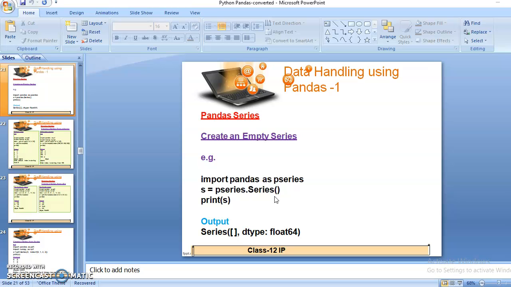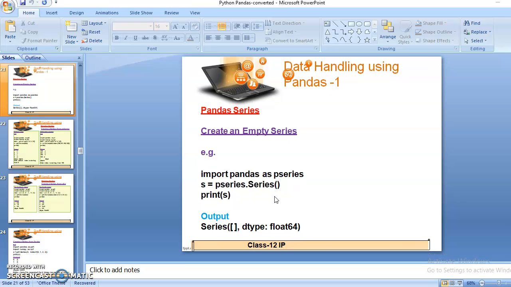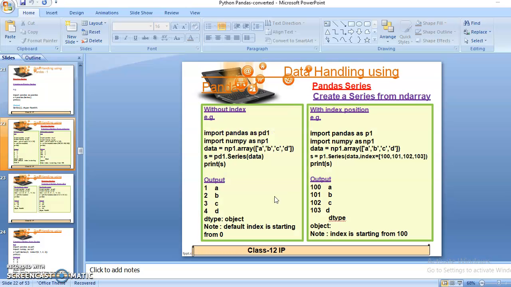If it is int64, then I can't store the float value in itself. Okay, so here this is the code to create an empty series. Now after creating the empty series, I am telling you about creating a series from an ndarray.